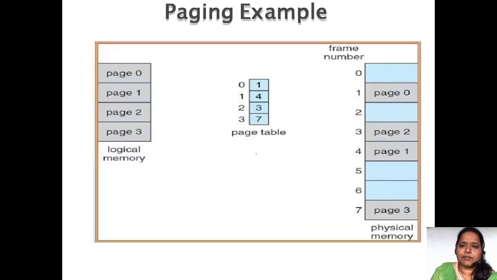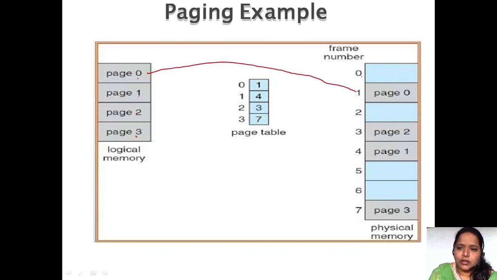By this example you can see over here. This is a paging example. This is the logical memory. I have page 0, page 1, page 2 and page 3. This page 0 is placed in which frame?